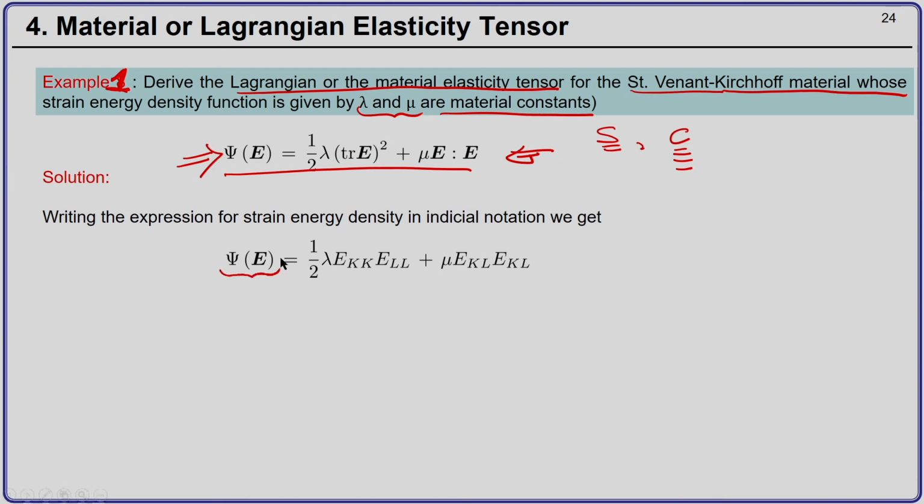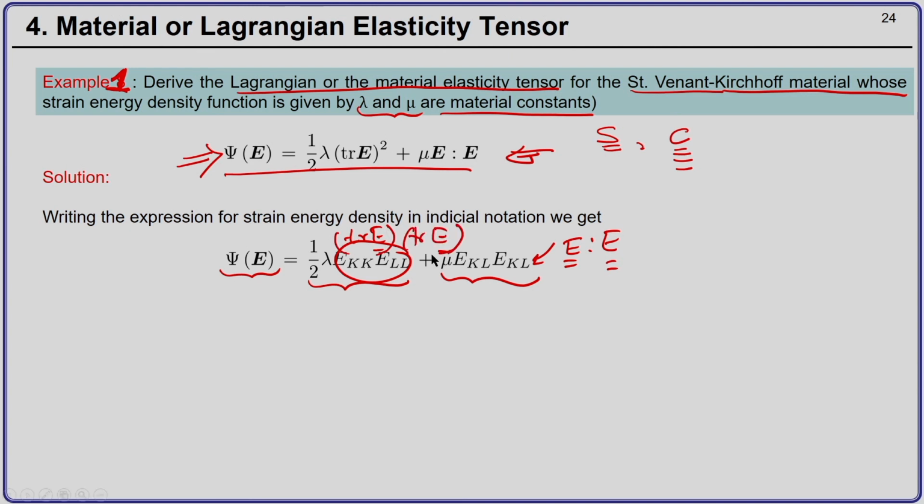So, the strain energy density potential is written as 1 by 2 lambda E K K E L L, because trace of E is E K K. So, trace of E square will be E K K into E L L plus mu times E K L E K L. So, this is nothing but E double contracted with E, and this is nothing but trace of E into trace of E.